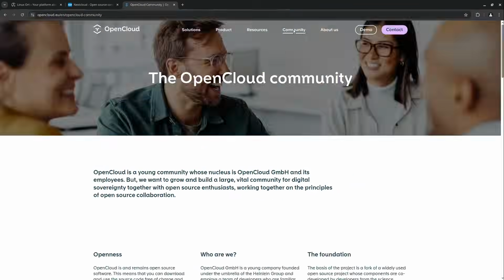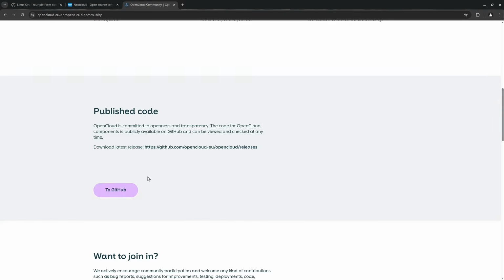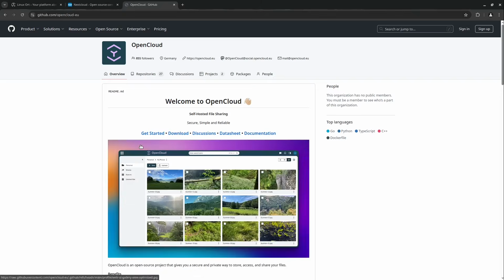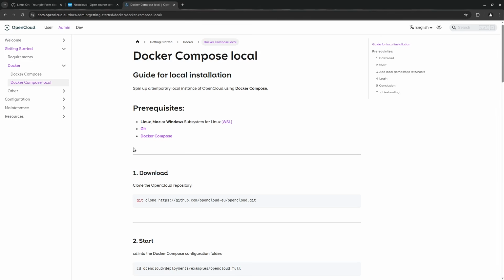And I would say, let's just have a look at how this project is evolving and how we can install it. We are heading to the community here, and then we see the GitHub link here. Then we see a get started. And then we can get started very easily with Docker Compose.